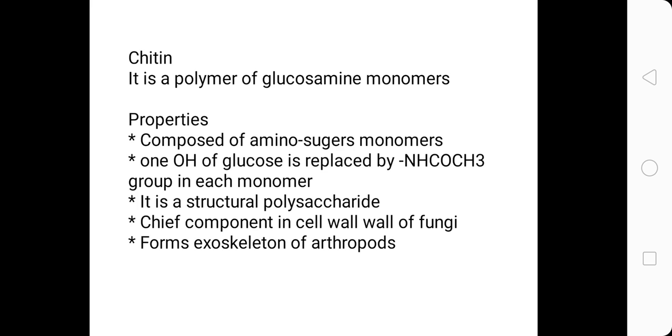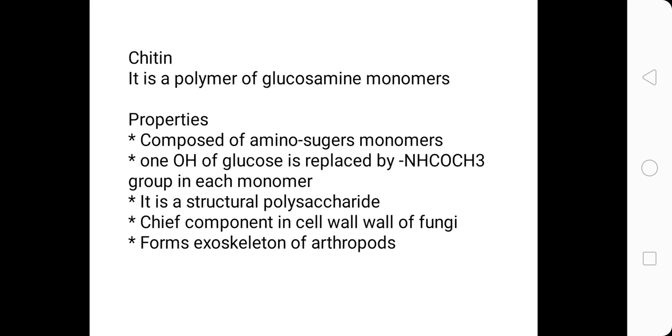And when amino group links to a glucose molecule, the one hydroxyl group of glucose molecule is removed and it is replaced by NHCOCH3 group. So in this way, these glucosamine monomers are formed and they link together to form chitin.